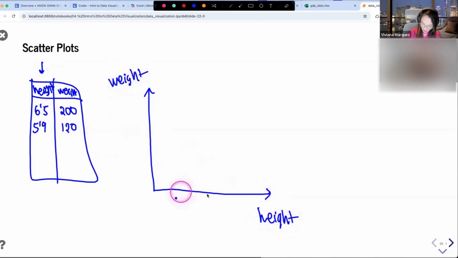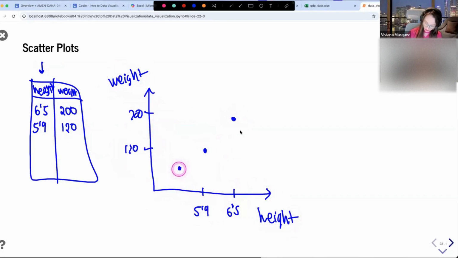So you say, okay, height 6'5" is going to be here, and then weight 200 is going to be here. So you just plot it. And you go on to the next one. Let's say 5'9" is here approximately, 120 is here approximately. So you plot it. And then you plot all those values that you have in your data set. That's why you need it to be numeric. Because if it's not numeric, if it's a category, it will be hard. You wouldn't be able to place those numbers.